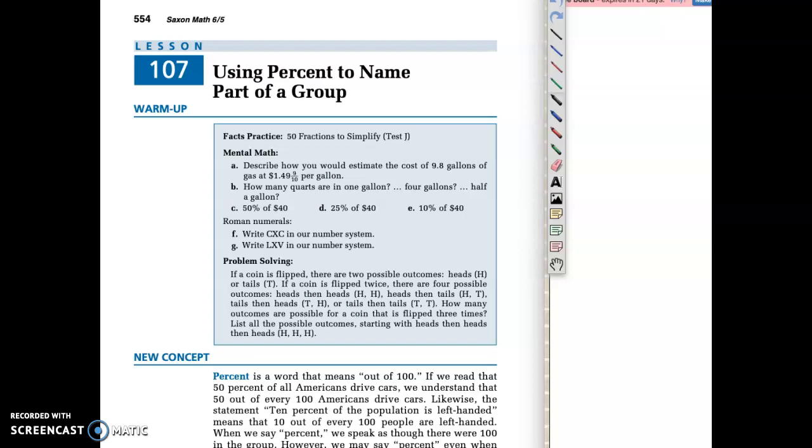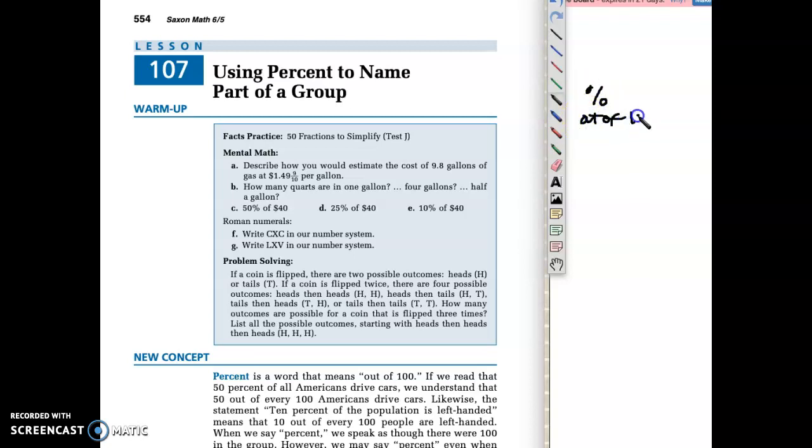So percent is a word that means out of 100. Literally, the symbol for percent means out of 100. So when you see this symbol, and again, this darn whiteboard, you start to write on it and it disappears. There it is. So percent literally means out of 100, right?